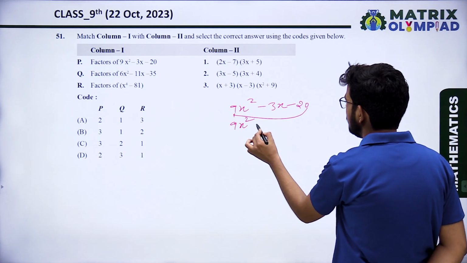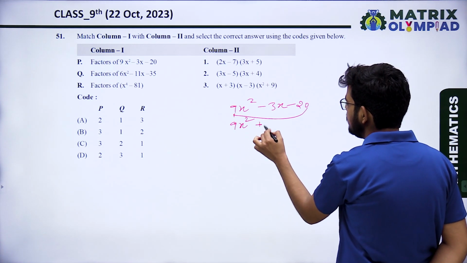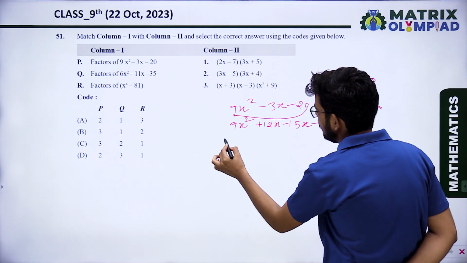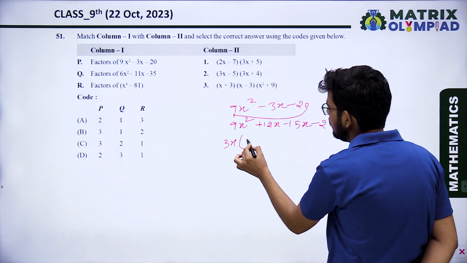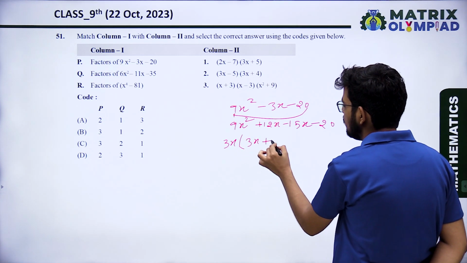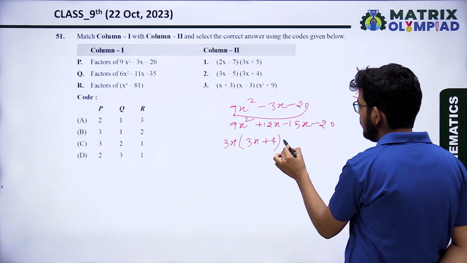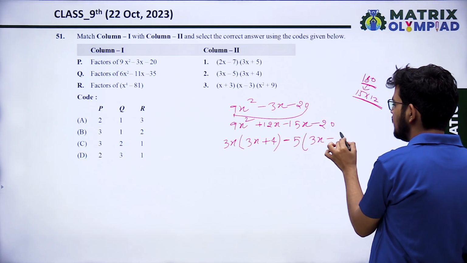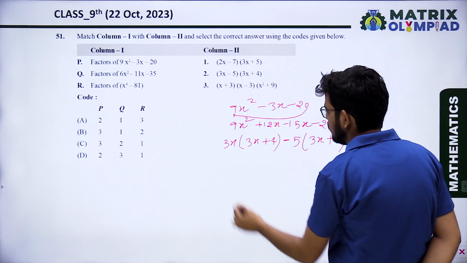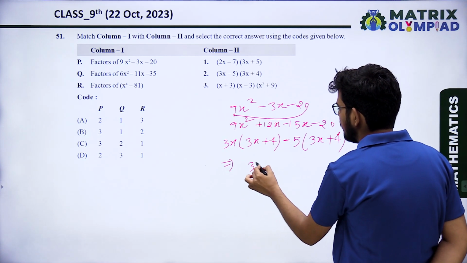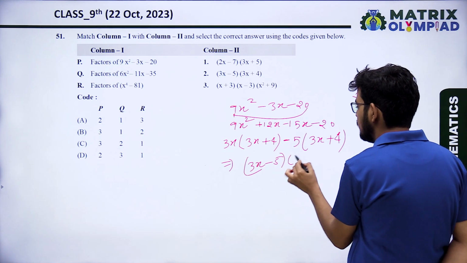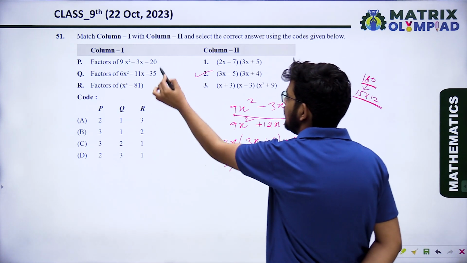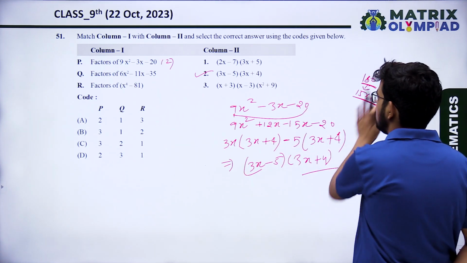So 9x square plus 12x minus 15x minus 20. When we take common 3x, that will be 3x plus 4. When we take common minus 5, that is 3x plus 4. So the factors will be 3x minus 5, 3x plus 4. So for P the correct answer is second.